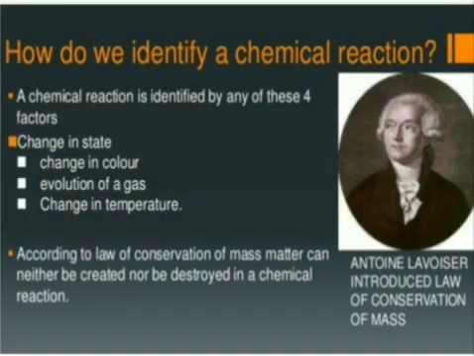If any such changes take place, it means there is a chemical change or chemical reaction.